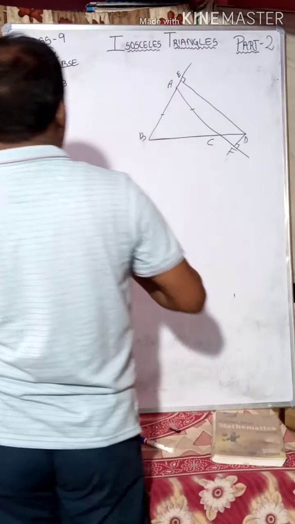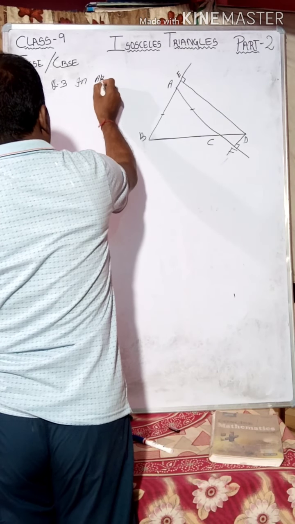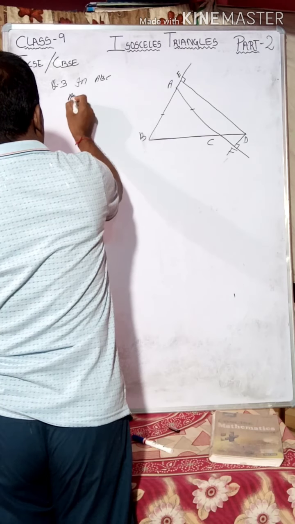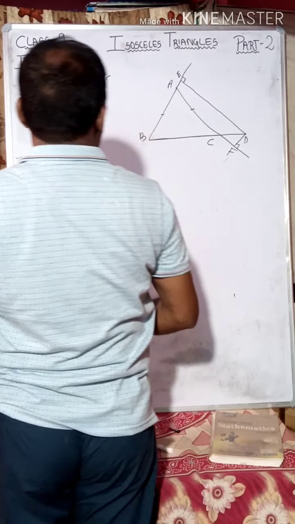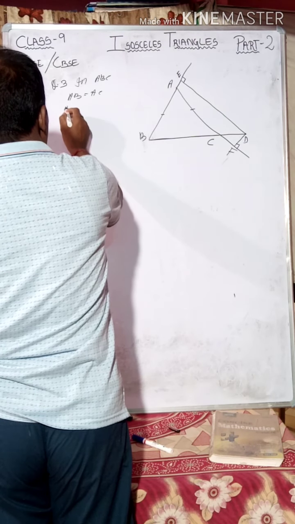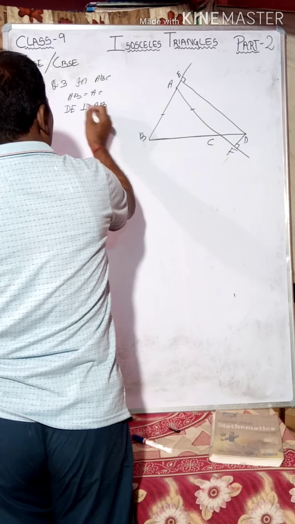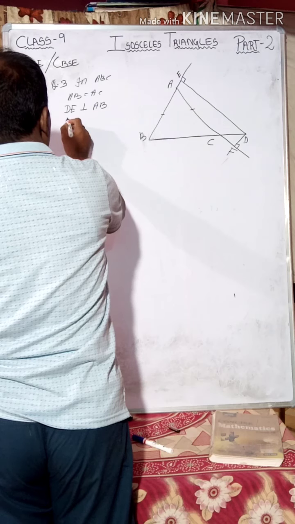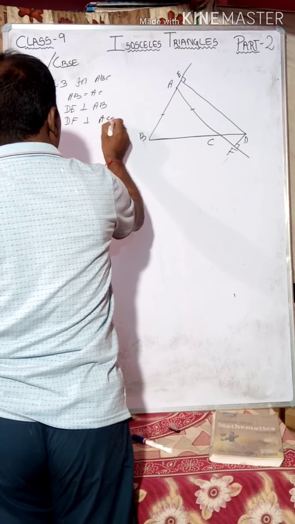Prove that. So given in triangle ABC, AB is equal to AC. DE is perpendicular to AB. DF is perpendicular to AC.